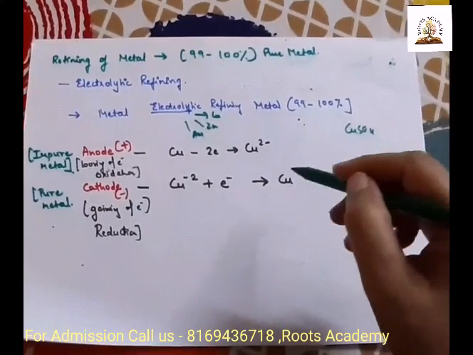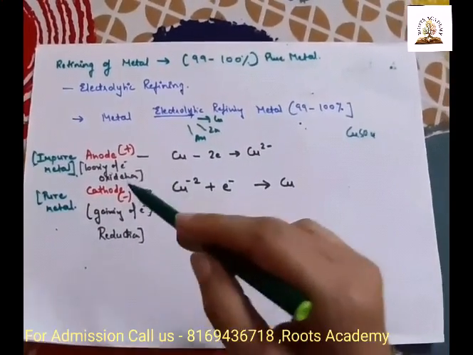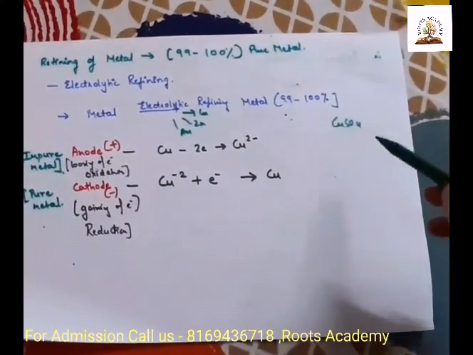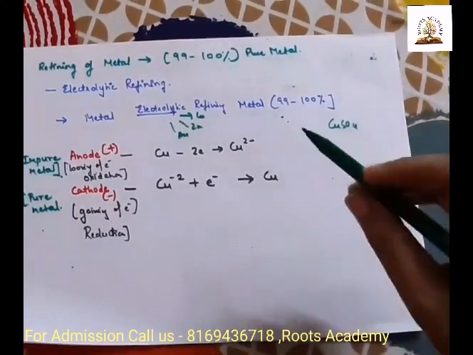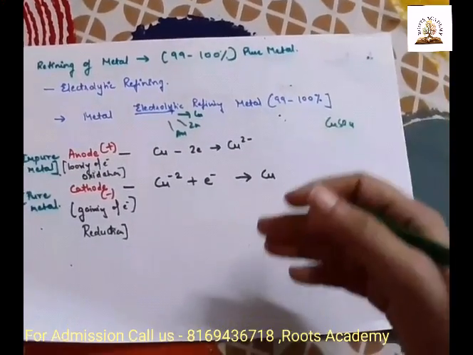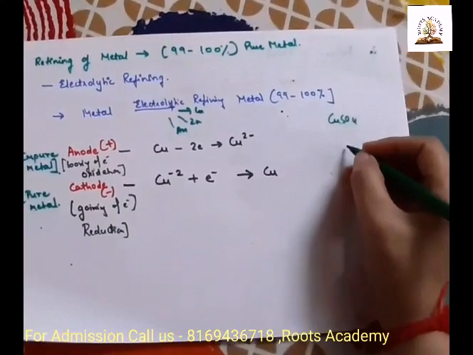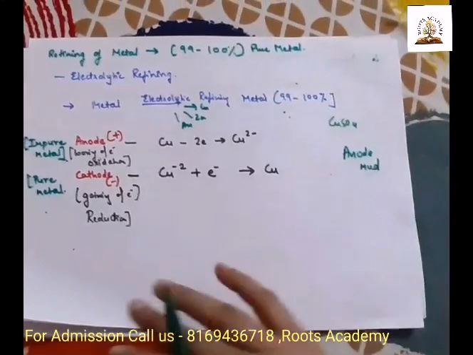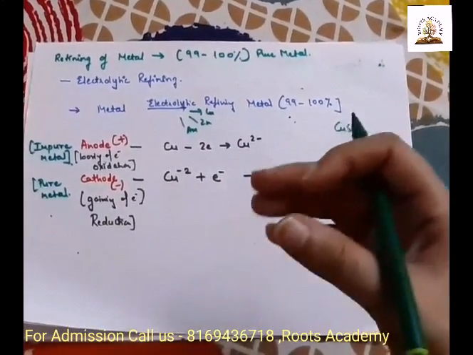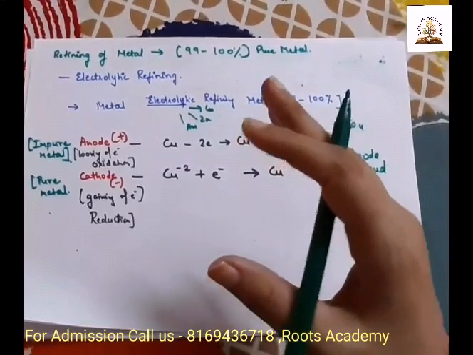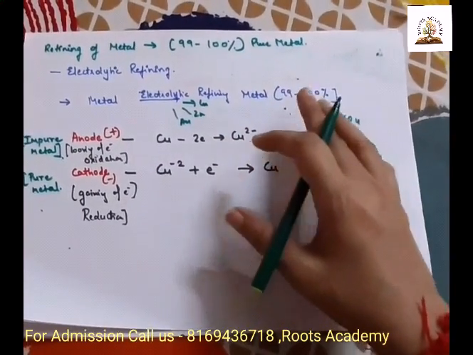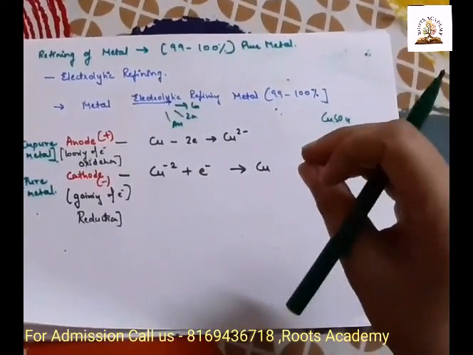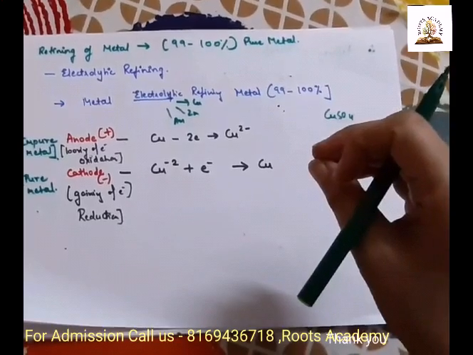It means that the pure copper will get deposited at the cathode, and all the impurities will dissolve in the electrolyte, and if they are not soluble, they will get deposited at the bottom of the anode, which we also call anode mud. So this way, all the pure metal will get deposited at the cathode, and the metal we get at the cathode is 99 to 100% pure. So this was the quick revision for the metallurgy process. Thank you.